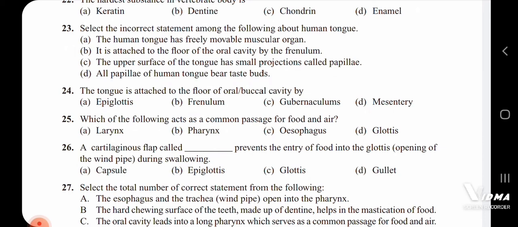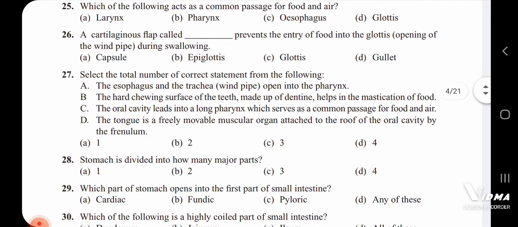Next, 27th question. Select the total number of correct statements from the following. Statement 1, esophagus and trachea, that is the windpipe, open into the pharynx. Statement 2, the hard chewing surface of the teeth made up of dentine helps in the mastication of food.